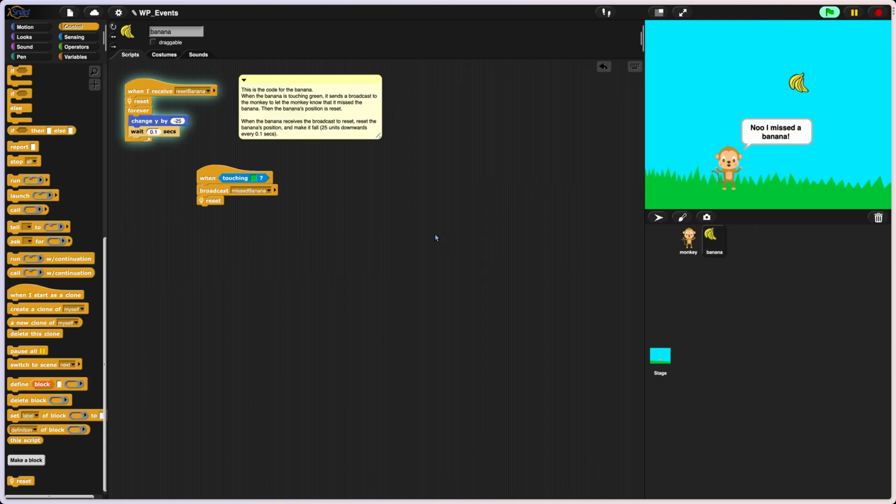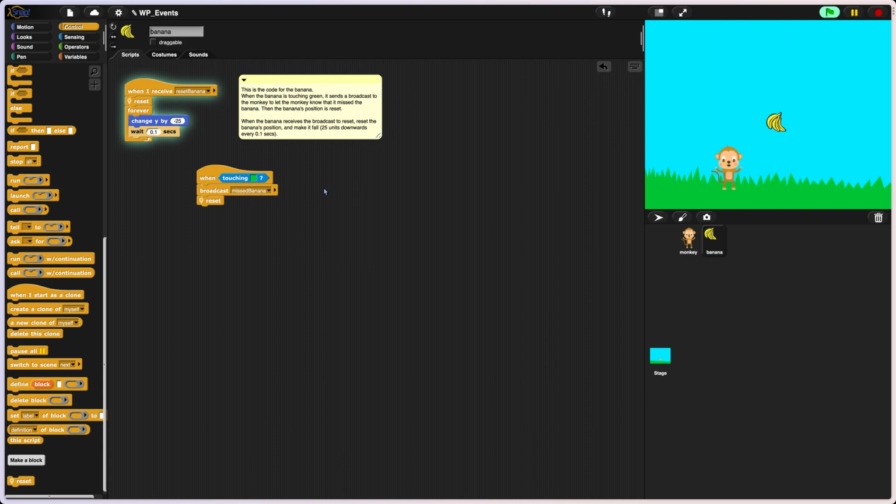So for the banana sprite, when I reset the banana, it will reset and forever change the y by -25 with 0.1 second, which means it will let the banana go down. So when the banana touches the green space, it will miss the bananas.